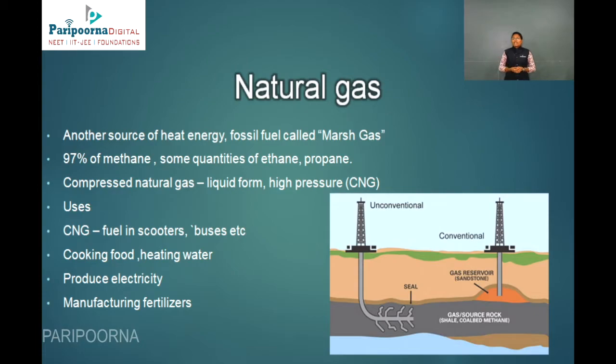And natural gas. Another source of heat energy is the fossil fuel called marsh gas. 97% is methane, and some quantities of ethane and propane are present. And compressed natural gas is in the form of liquid at high pressure. The use of this natural gas is CNG, that is, fuel in scooters and buses.